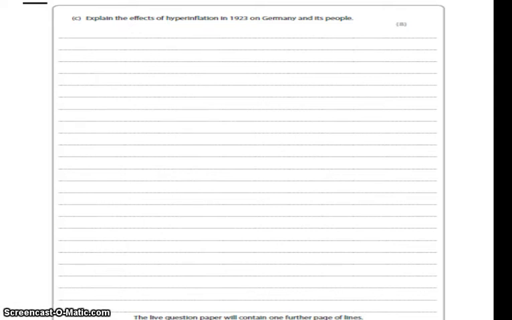Another impact would be that everyone suffered from shortages. This was because German marks became worthless in comparison with foreign currency. In 1918, £1 cost 20 marks. By November 1923, £1 cost 20 billion marks. So foreign suppliers refused to accept marks for goods. They couldn't trust the German currency. So the imports, the goods coming into the country, dried up. There was a shortage of food and other goods. This was a very serious effect. This had a very serious impact on the standard of living of Germans.